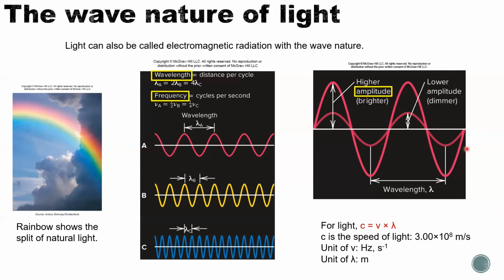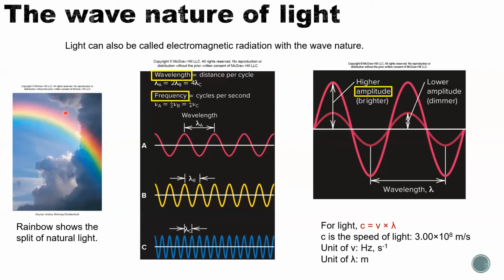All right, since there are different wavelengths of light, as you can see in the rainbow, there are different colors, and obviously there are different types of light.